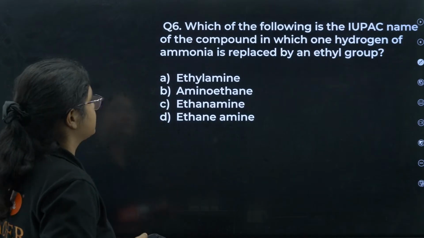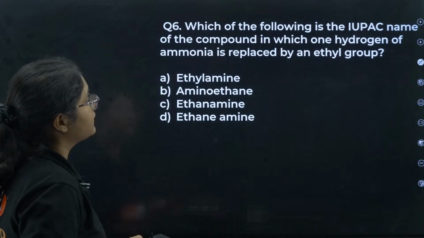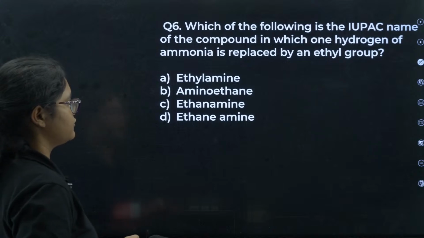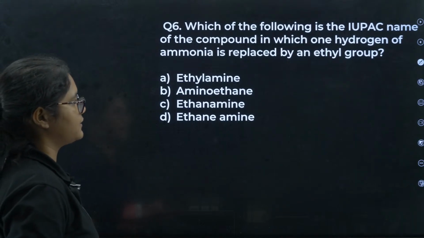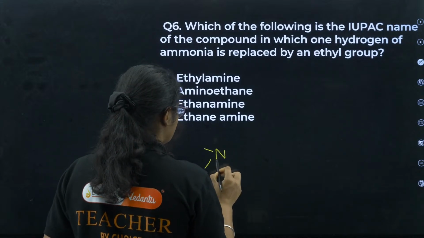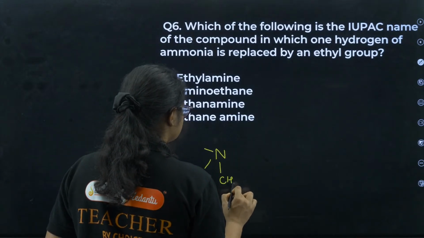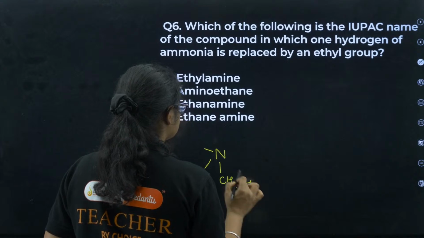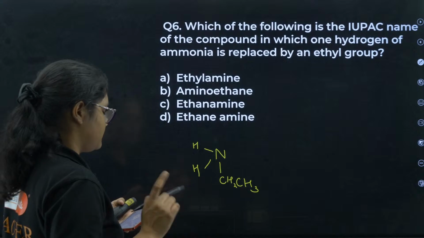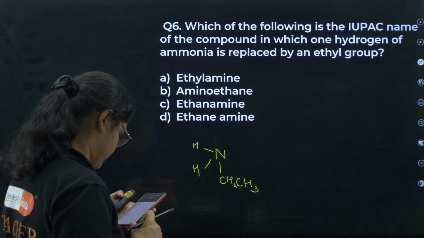Next, which of the following is the IUPAC name of the compound in which one hydrogen of ammonia is replaced by an ethyl group? Ammonia has 3 hydrogens, right? So one of the hydrogens is replaced with an ethyl group. What is the IUPAC name of this compound? Remember, you have to tell the IUPAC name.